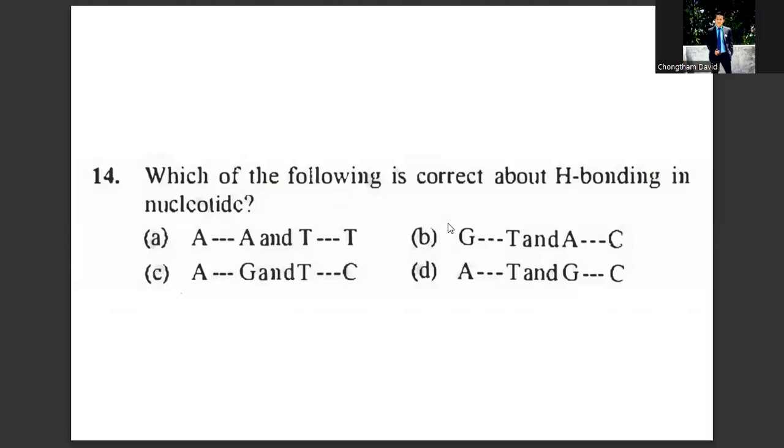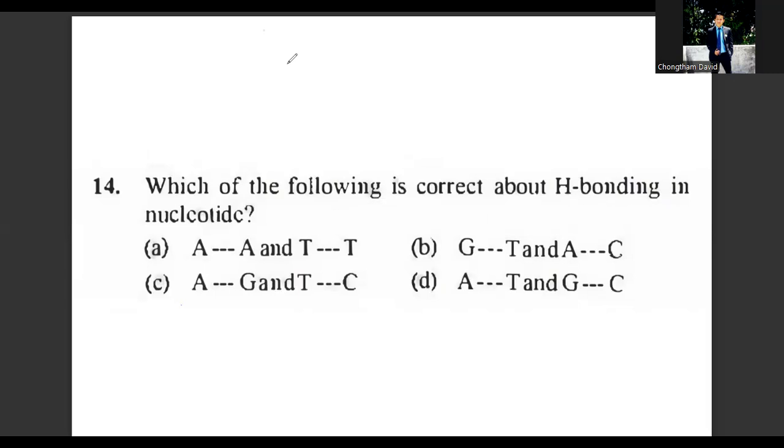Question number 14. Which of the following is correct about hydrogen bonding in nucleotides? The hydrogen bonds are formed between the bases because of the size and geometries of the bases, that is adenine, guanine, thymine. The only possible pairing in DNA is such that between guanine and cytosine there will be three bonds, and between adenine and thymine there will be two bonds. So option D.